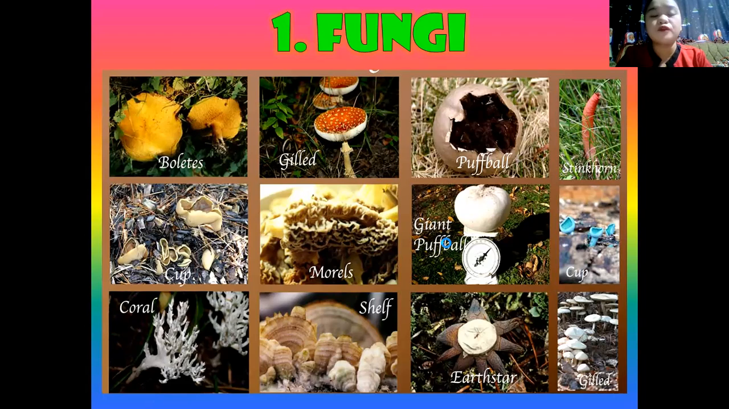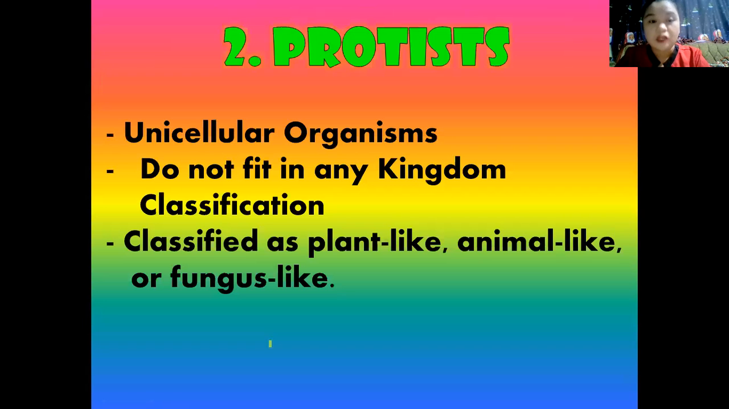Next. After fungi, let's go on to the next microorganism, and this microorganism is called protists. Can you say that? Protists. What are some things that we need to know about protists? Protists are unicellular organisms. They don't fit in any kingdom classification, and they are classified as plant-like, animal-like, and fungus-like.